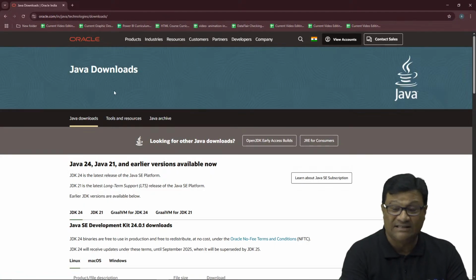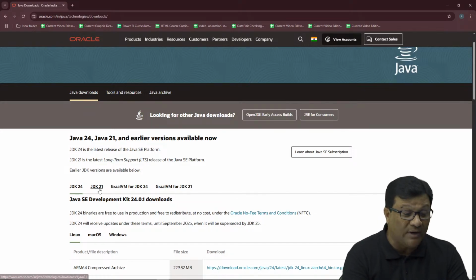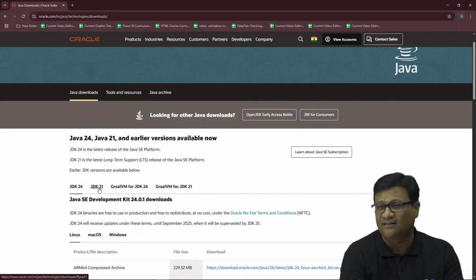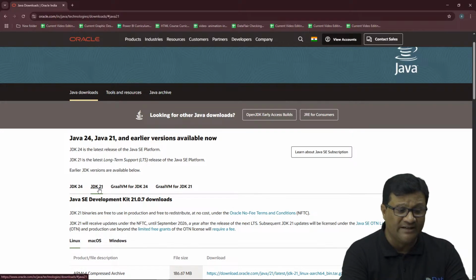Once you open this official website, there are a lot of options. We have to go with the LTS version, right? Long-term support, the LTS version. So JDK 21 is my preference right now rather than JDK 24. No doubt the current version is JDK 24, but the LTS supported version is JDK 21, right? Long-term support. So that's the reason I'll go with JDK 21.